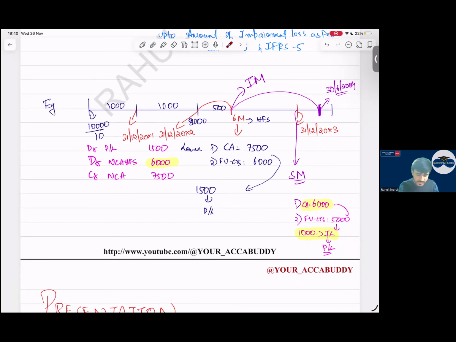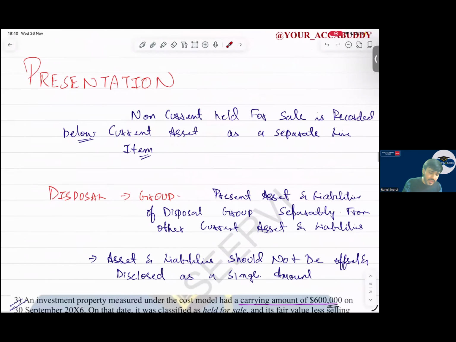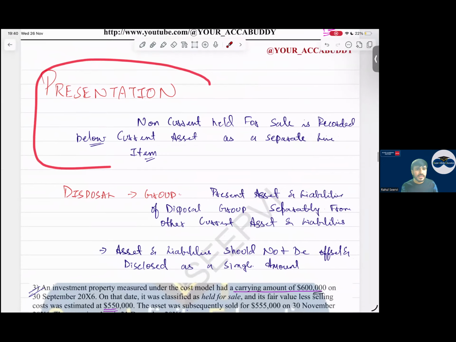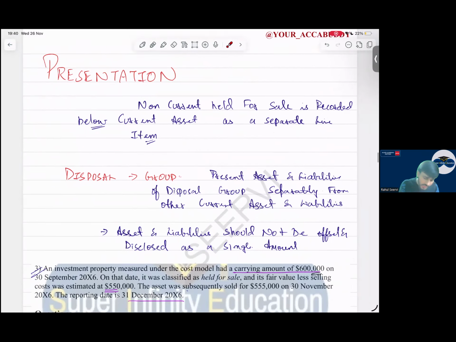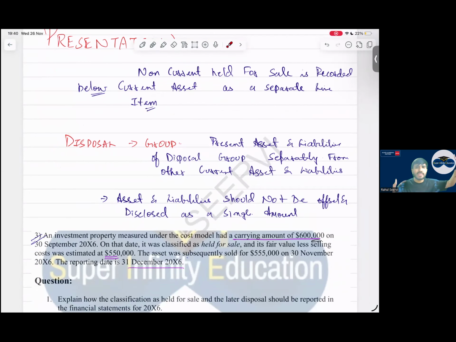So with this, this part is done. Then coming to presentation. Sir, how will we present? Can I say this? We will show it as a separate line item under current assets. For a disposal group also, we will show the assets and liabilities separately.